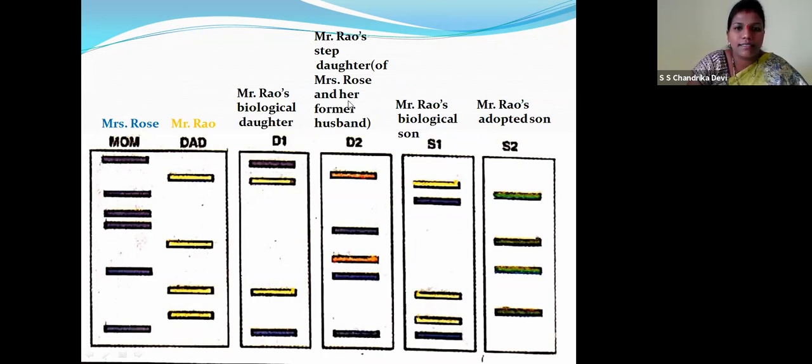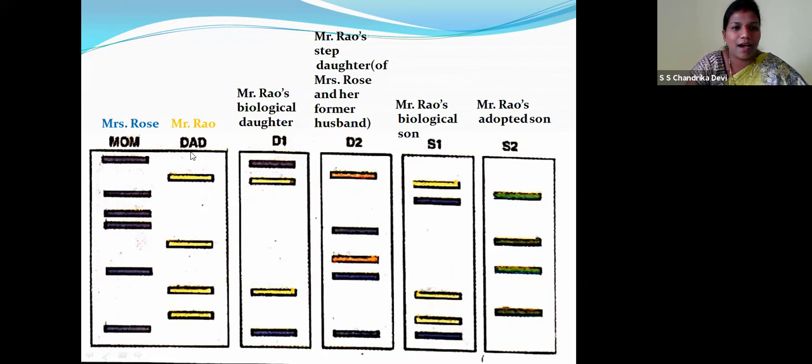Now, this is Mr. Rao's stepdaughter. That means she is the daughter of Mrs. Rose and her former husband. Now she will have the bands of her mother, not the bands of Mr. Rao, because he is not the biological father of this daughter. Now, Mr. Rao's biological son. You can see, children, the daughter and the son do have the same bands, right?